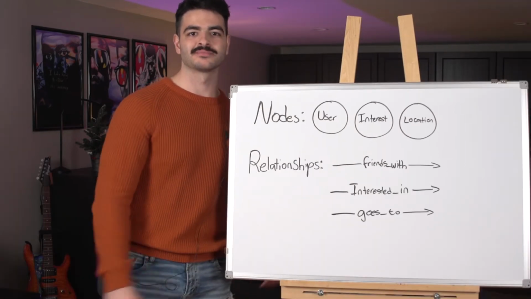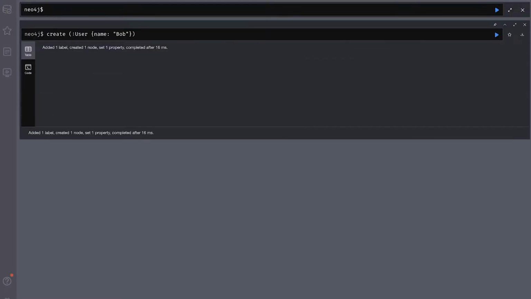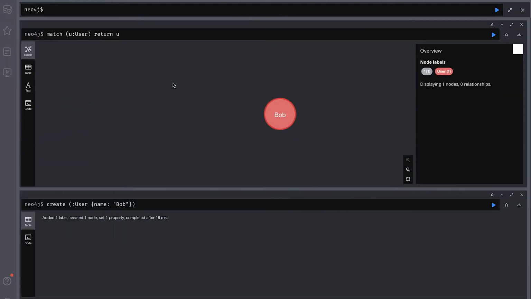So let's build it. I have the Neo4j browser open, and we're going to start by creating some user nodes. We're going to start by creating Bob. We're going to create a simple user node just like that. Now we will see the user node by just typing this, and there we go.